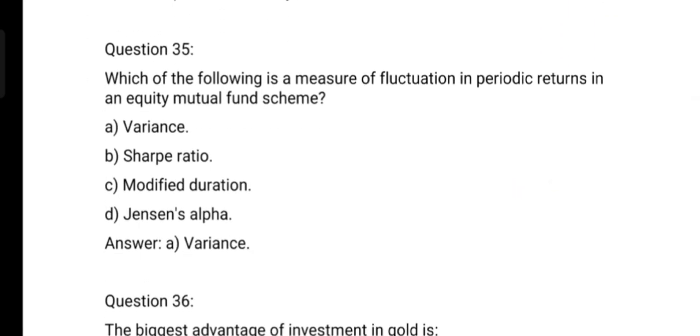Next question. Which of the following is a measure of fluctuation in periodic return in an equity mutual fund scheme? Option A, variance. Option B, Sharpe ratio. Option C, modified duration. Option D, Jensen alpha. And the correct option is option A, variance.